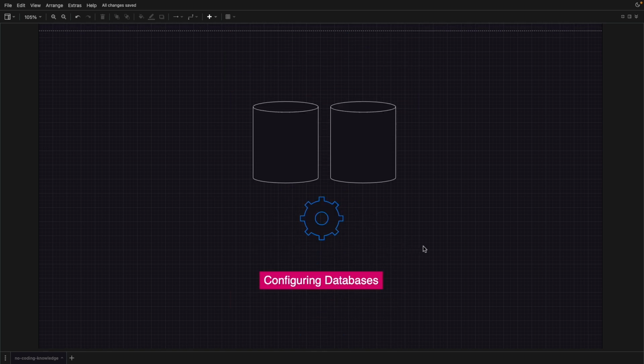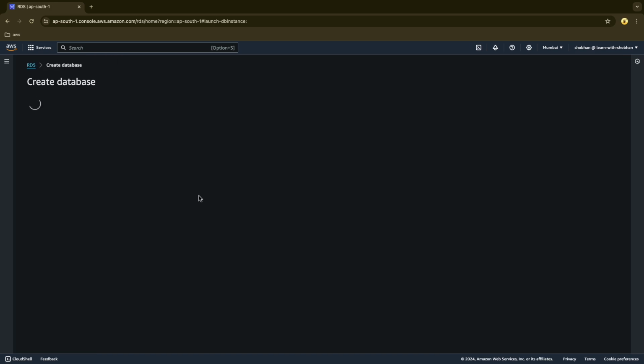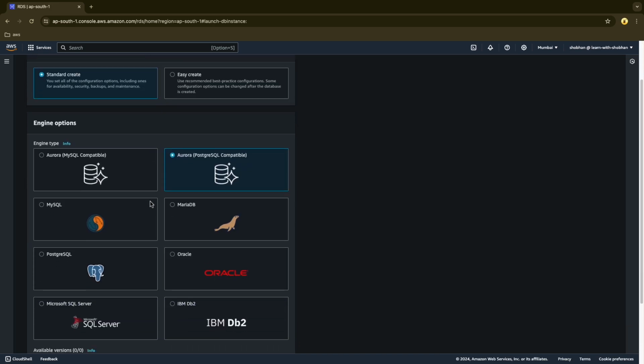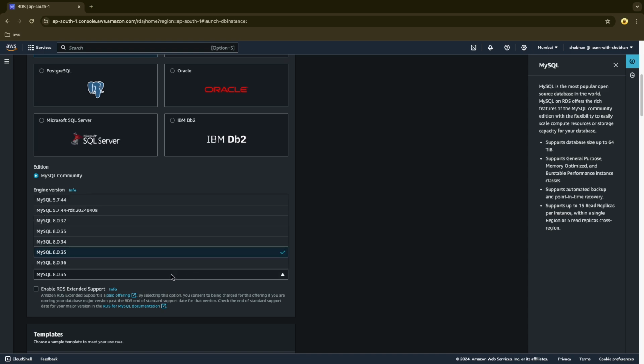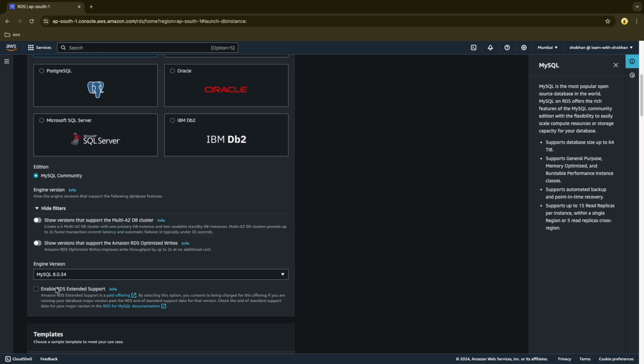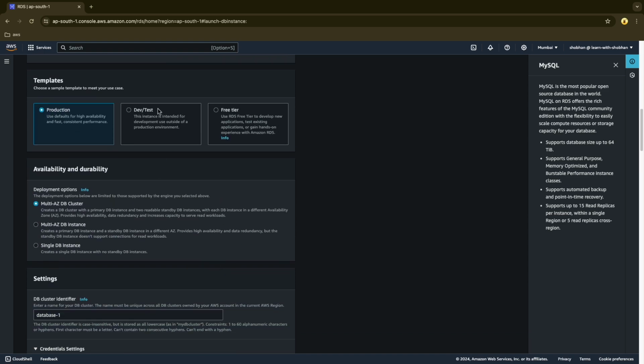The second one can be, if you are a database engineer and you are just configuring different databases for the developers, then you can configure those databases from the console. You can provision different databases. You can change the capacity for those databases as well. Okay, so configuring databases is another thing that you can perform without coding, from the console.